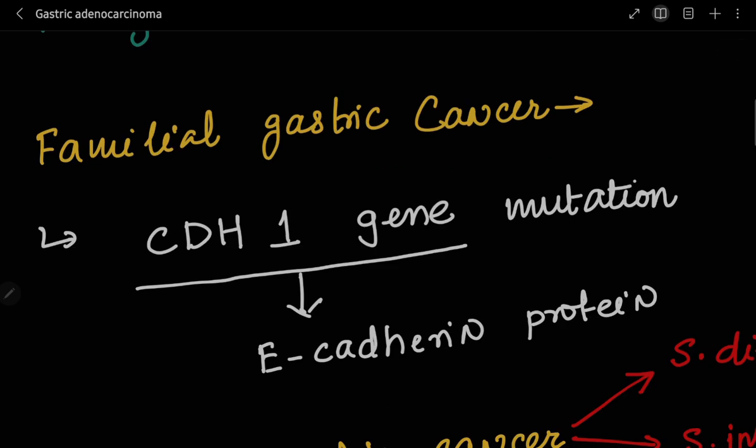In this pathogenesis there is a CDH1 gene mutation, and this CDH1 gene forms the protein E-cadherin, which helps the cells bind together. CDH means cadherin, right? So E-cadherin helps in cohesion.